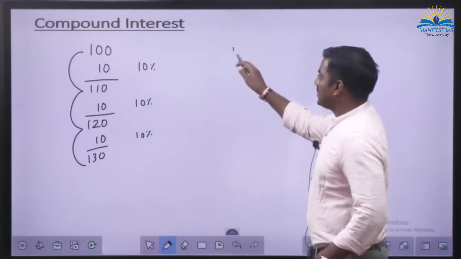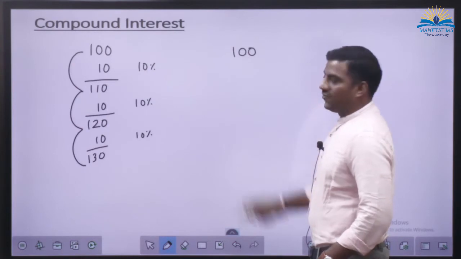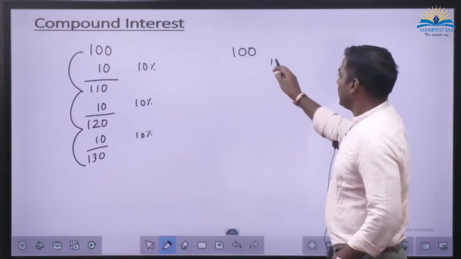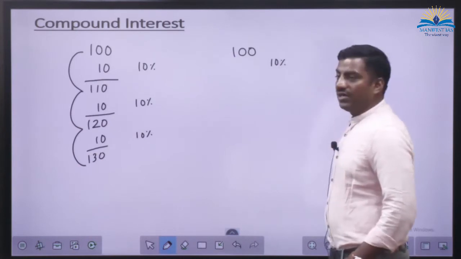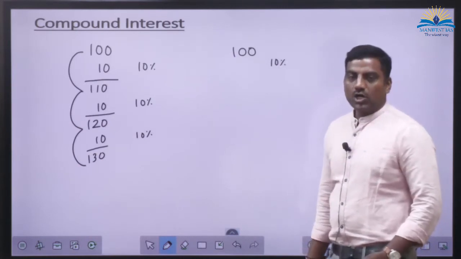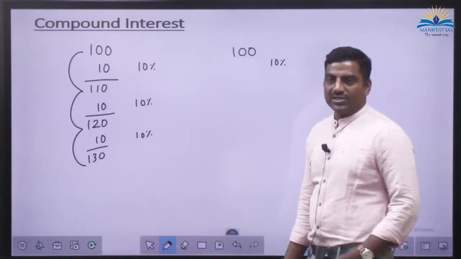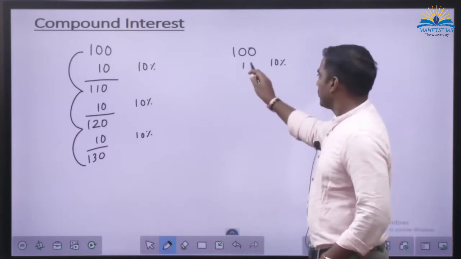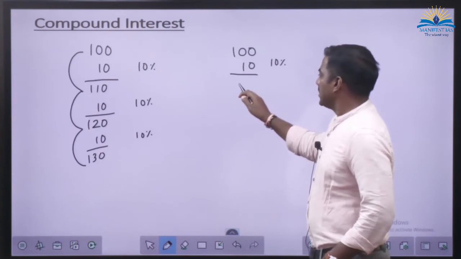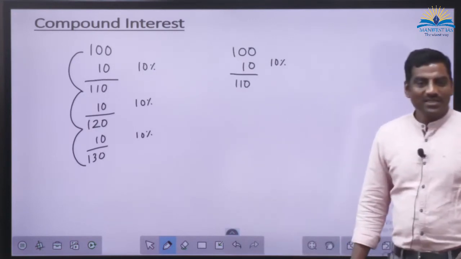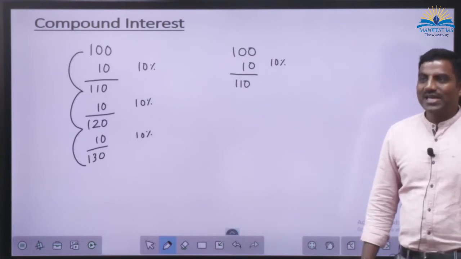In compound interest, let's say the first year, what is your principal amount? 100. And your rate of interest is also 10%. So how much interest am I going to add at the end of the first year? Now what is the balance? Now the scene has changed.